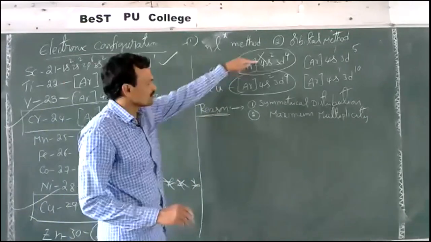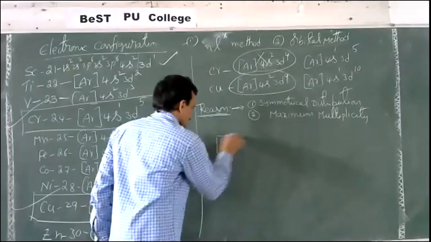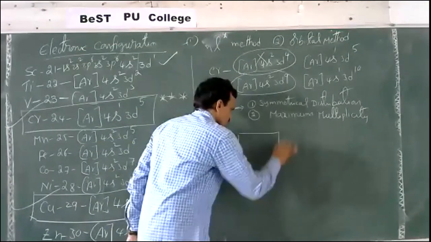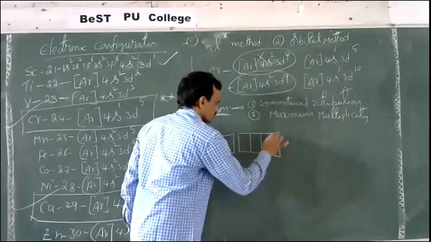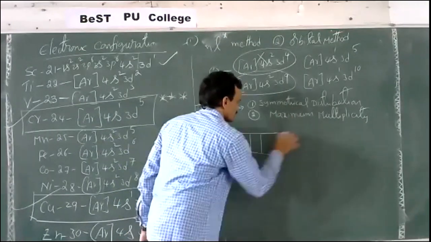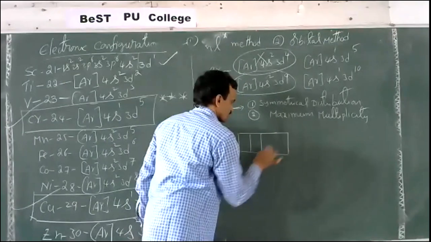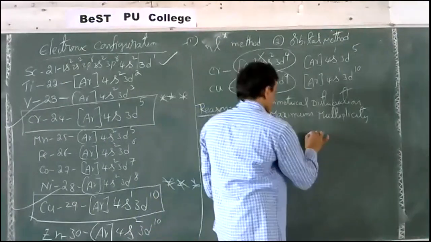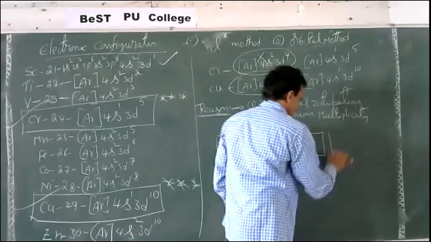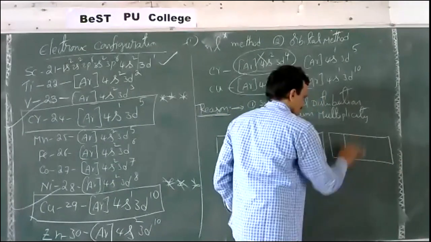Now let us see. For chromium I'll take 4s2 3d4, and one more I'll take here, 4s and then 3d.